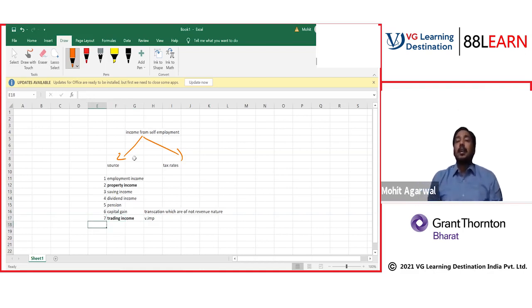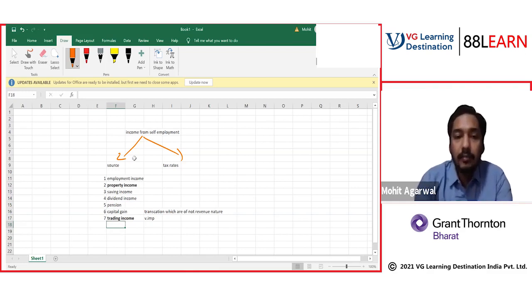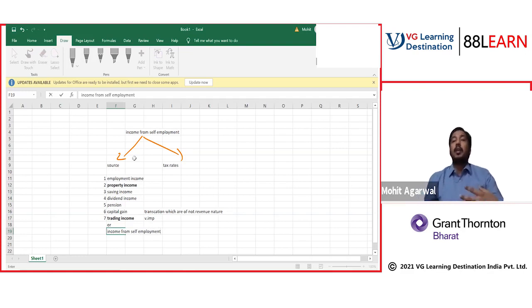Trading income means you are doing some business activity, earning from a business or profession. You can also call it income from self-employment. It means you are not employed by anyone, you are self-employed, and you are earning from self-employment. So these are the 7 sources you should be very expert in.